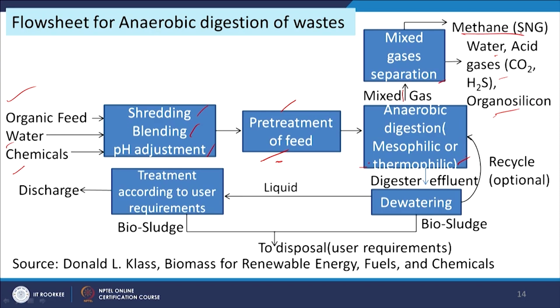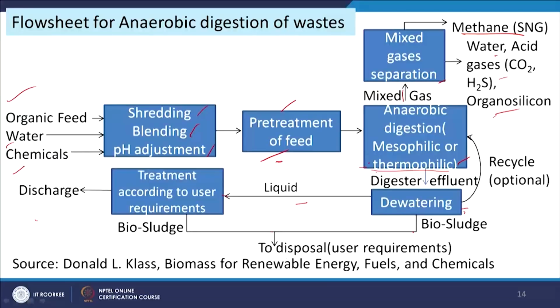or biogas. Then the slurry which we get here goes for a dewatering step, and dewatering will give us some sludge and some liquid. The liquid will be treated further for the production of water, and the sludge will be used for other purposes, maybe composting or as a fertilizer, etc. And part of the sludge is recycled, which is required to maintain the microbial biomass in the anaerobic digester. So, this is the overall flow sheet of the anaerobic digestion process.